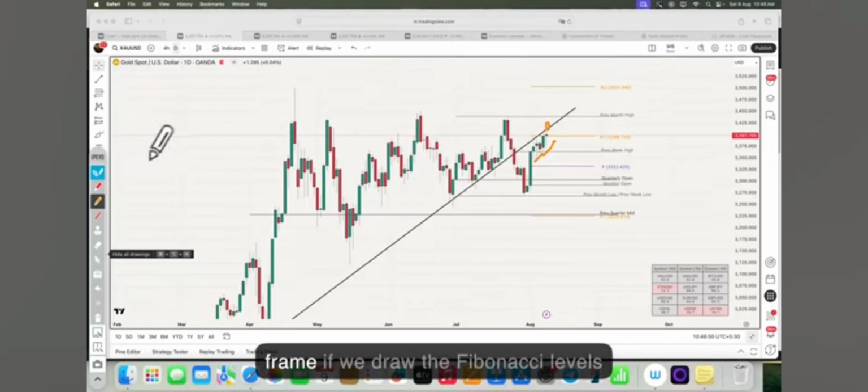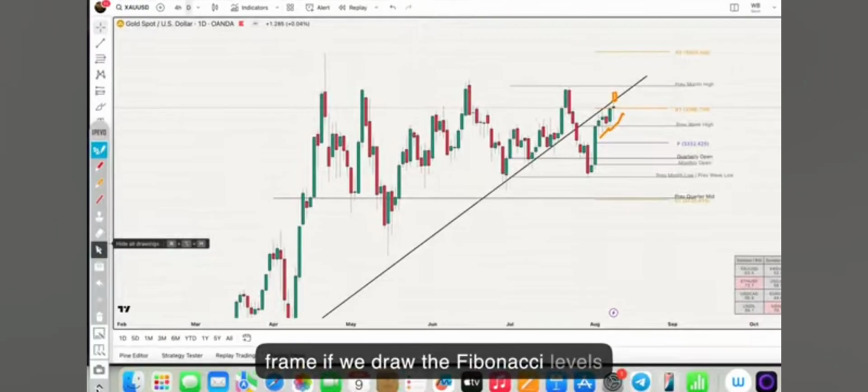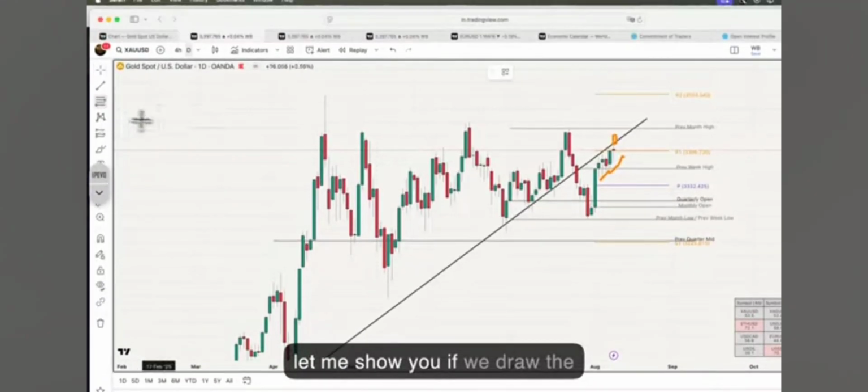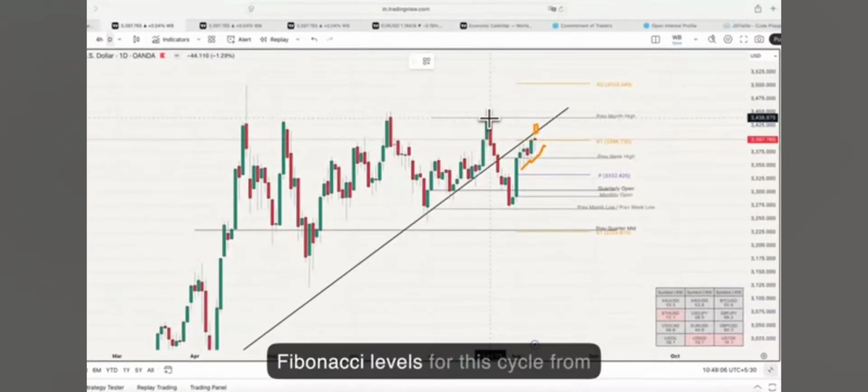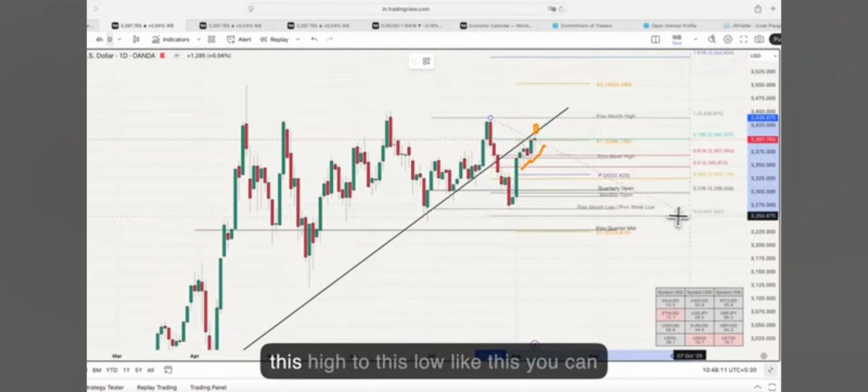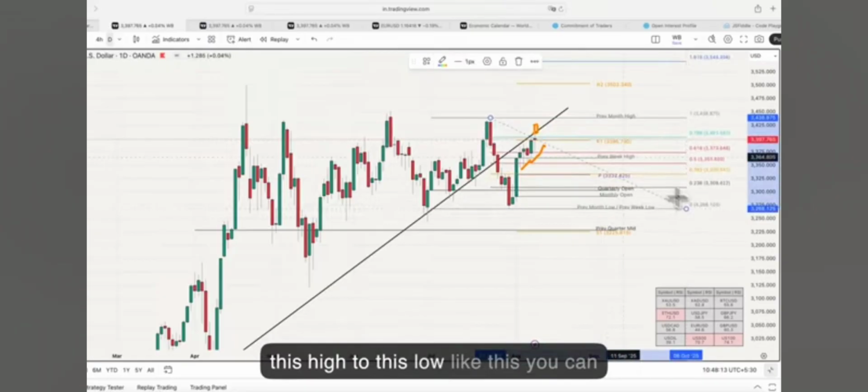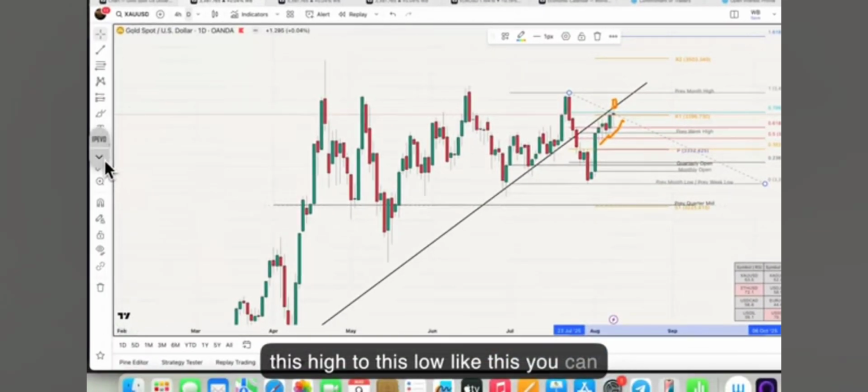Also on the daily time frame, if we draw the Fibonacci levels, let me show you. If we draw the Fibonacci levels for this cycle from this high to this low like this, you can clearly see right over here.